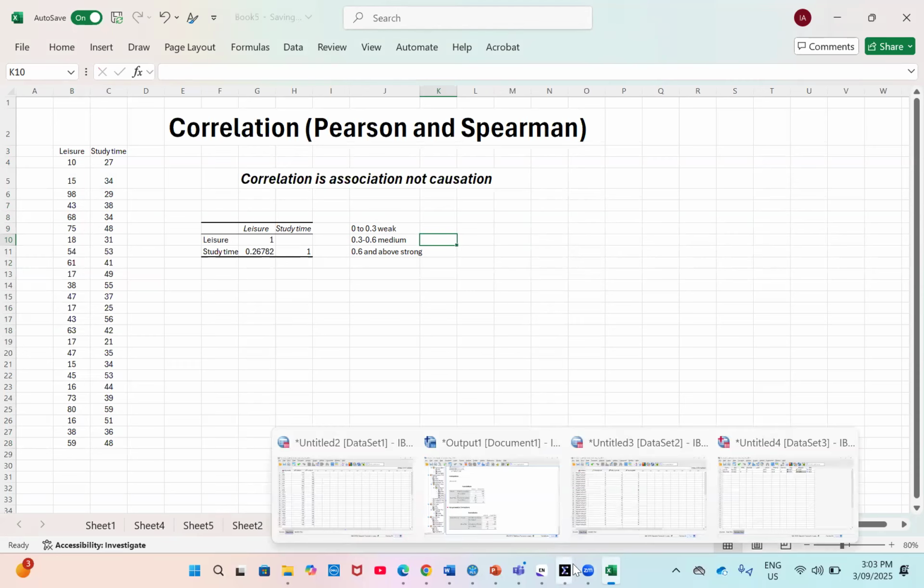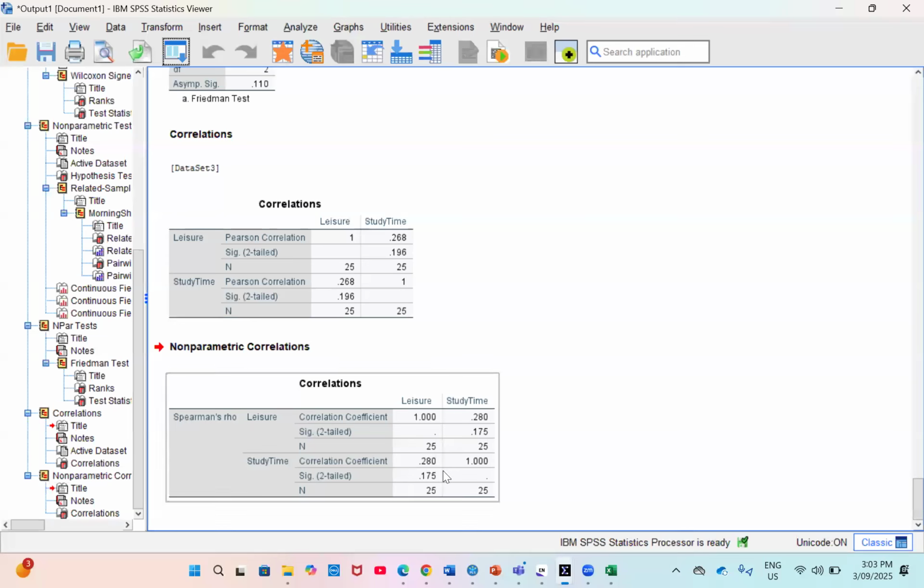But let's see whether they are significant. Once again, the significance will be based on the kind of null hypothesis that you have stated. If your null hypothesis says that there's no correlation or association between leisure and steady time, then here we meet it because we have to accept the null hypothesis. But if it is opposite, you do the same.